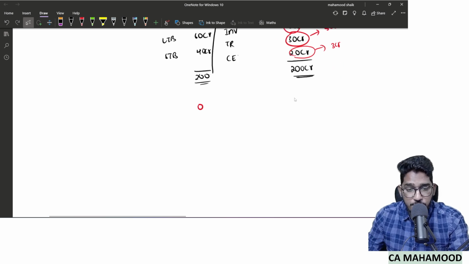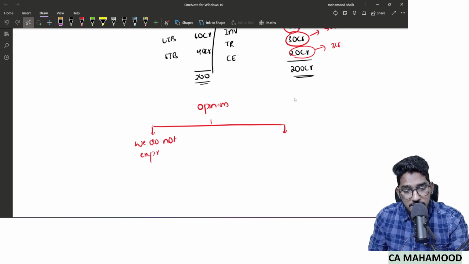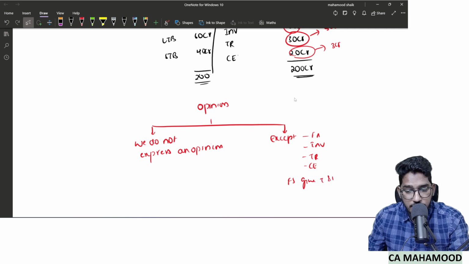Now you have to express your opinion in the opinion paragraph. I am giving you two options to choose from. Option number 1, saying directly we do not express an opinion. The other option is except a list of items, except fixed assets, except inventory, except trade receivable, except cash and cash equivalents, financial statements give a true and fair view. So you tell me which option will you choose?